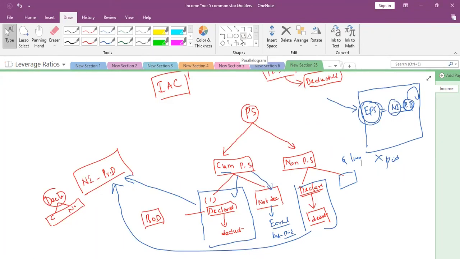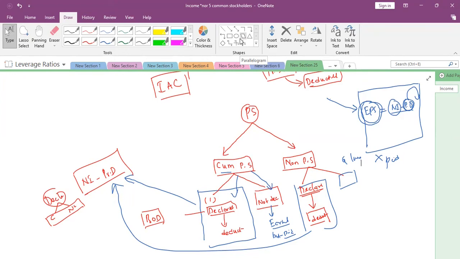Cumulative preference shares means it is earned. Dividend earned but not paid, in case of cumulative preference shares, should be deducted from the net income while calculating the EPS. Deduction of preference dividend doesn't mean we are paying. That is the point. If it is non-cumulative preference share, undeclared is lost dividend. So EPS will be calculated as net income divided by common shares.